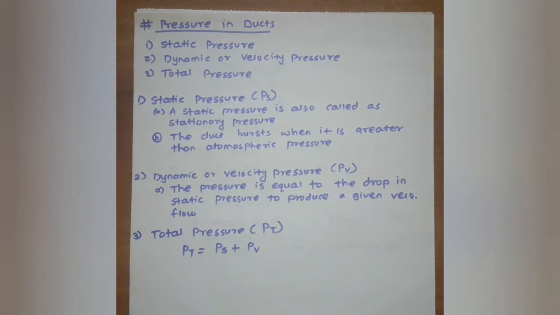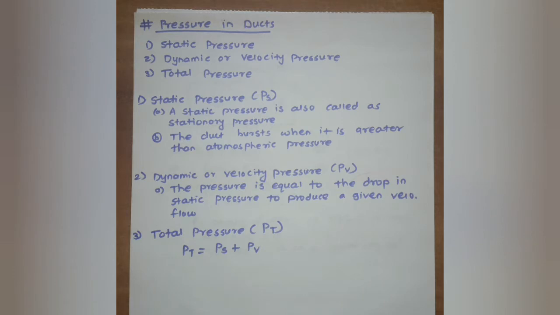The next point is pressure in the duct. The flow of air within the duct system is produced by a pressure difference existing between different locations. If the pressure difference is more, then the faster the air will flow. In the ducts there are three pressures available: first static pressure, second dynamic or velocity pressure, and third total pressure. The total pressure is a summation of static pressure and velocity pressure.